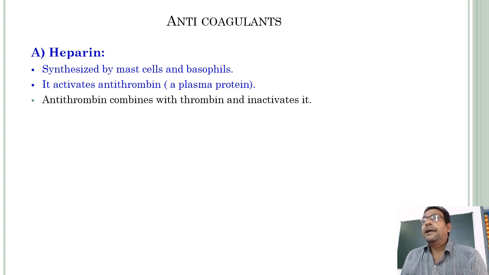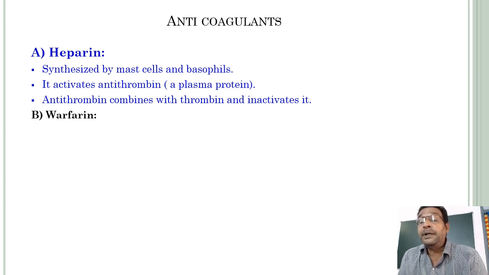Thrombin is actually an enzyme in an active form. But here antithrombin combines with thrombin and inactivates it. Then what will happen?